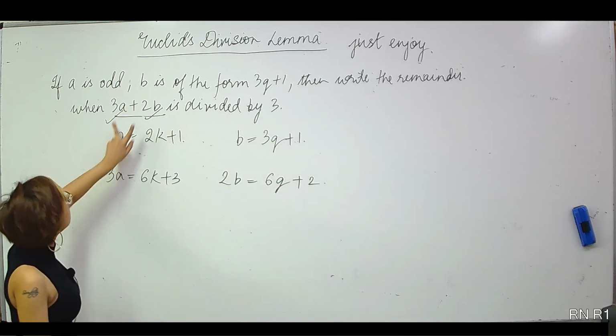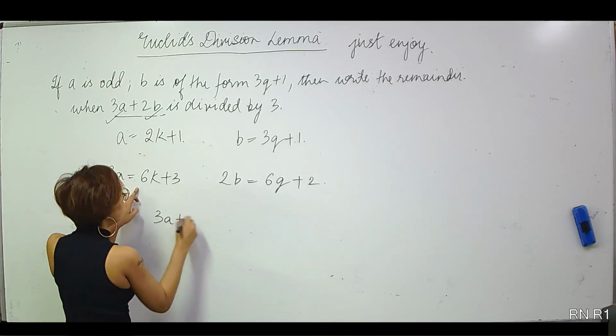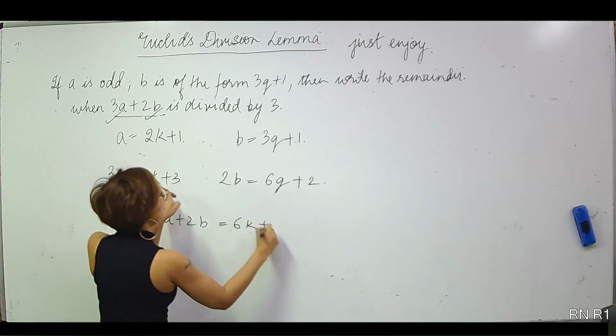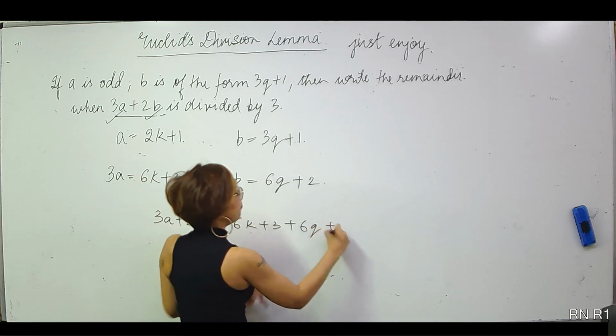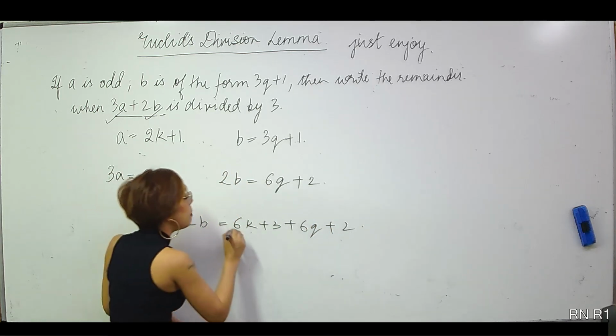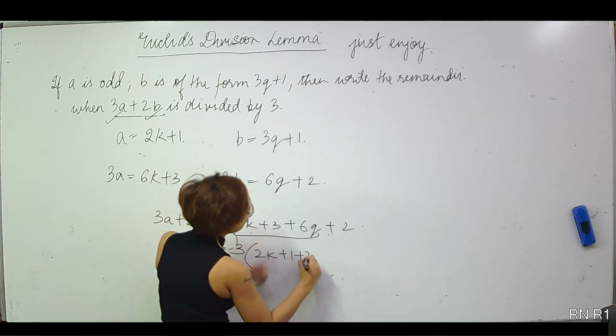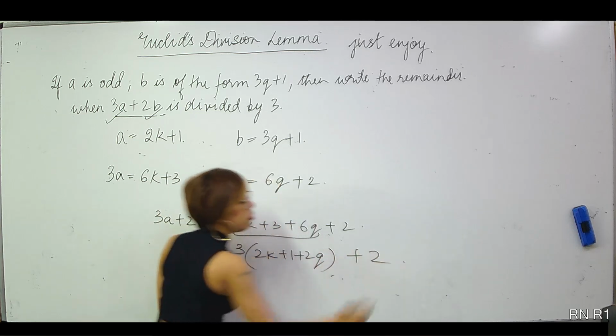Right? Now he says this plus this, so 3a plus 2b is 6k plus 3 plus 6q plus 2. Then this number is divided by 3. So let me take 3 common at least.